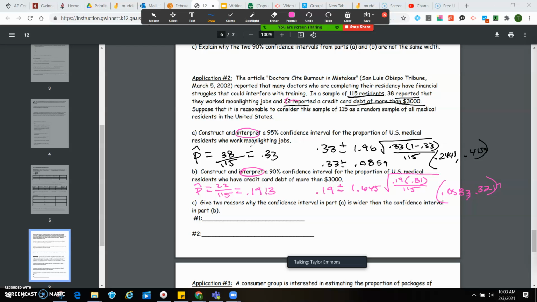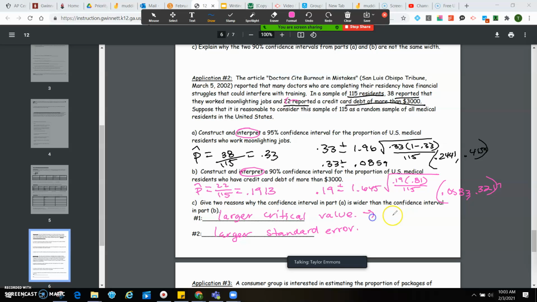Now, it does say give 2 reasons why the confidence interval in part A is wider than the confidence interval in part B. So the first reason is that there's a larger critical value. The second reason is that there's a larger standard error. Okay, so really quick.